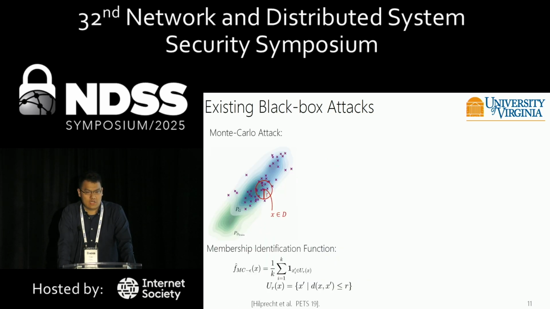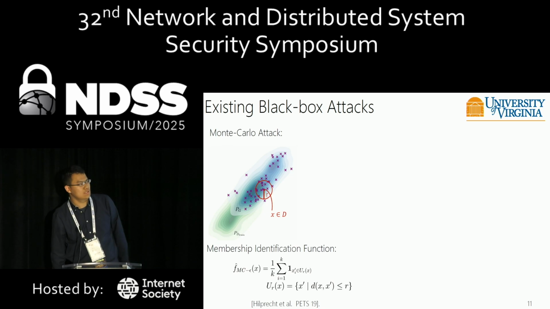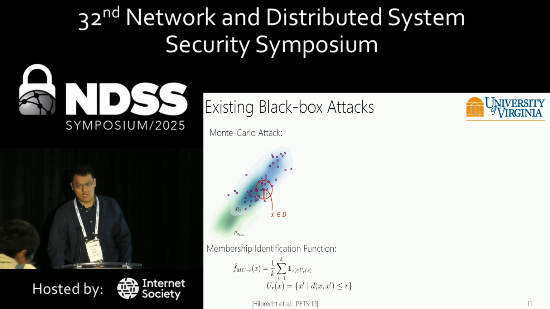And now I want to talk about 2 traditional black box attacks against image generators. On this page, I just briefly talk about this. If you want to know more details about this work, please refer to their paper. The first attack is called the Monte Carlo attack.